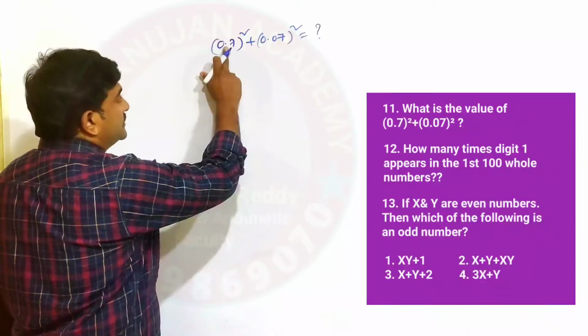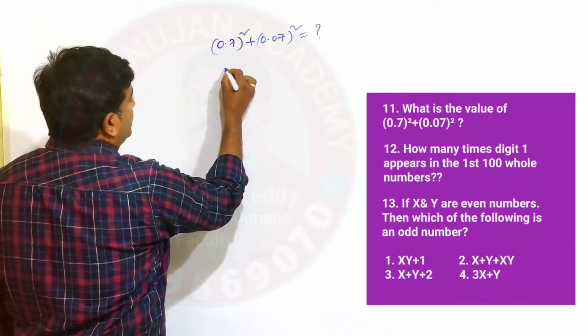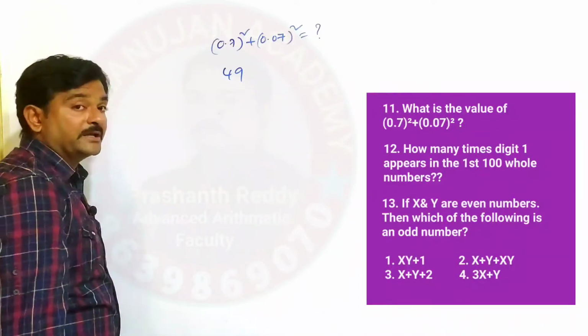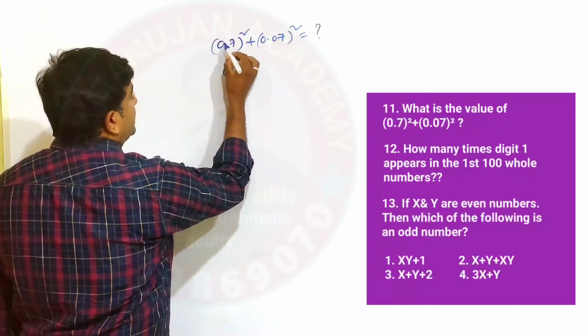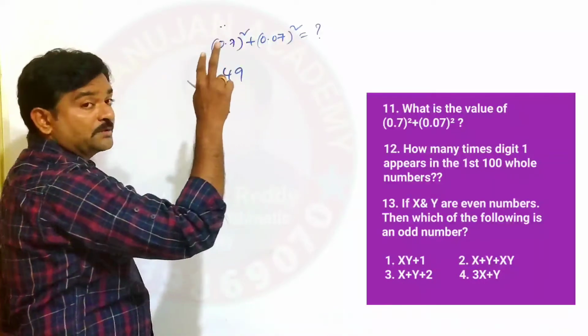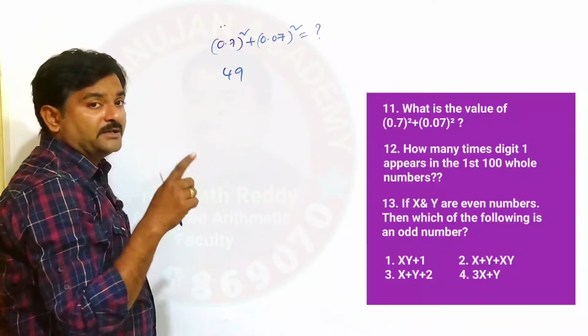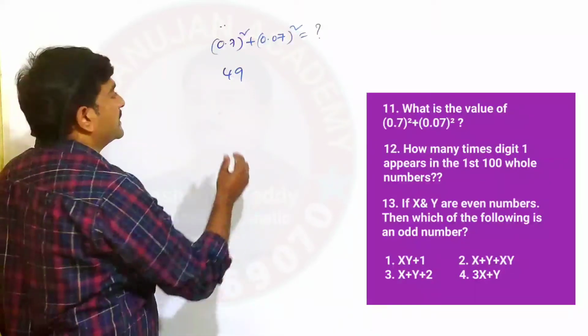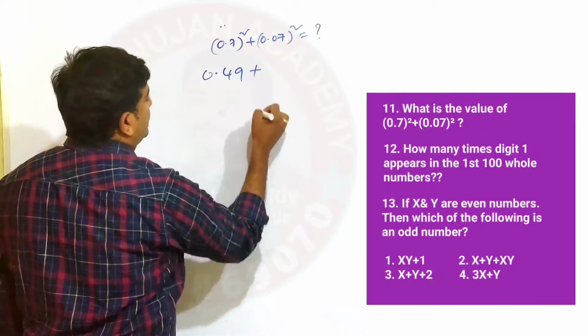Simply assume that there is no decimal point. If there is no decimal point, 7 square in the sense 49. So you have to keep the decimal point after 2 digits, because in 0.7, 0.7, 2 numbers are there. In each and every number, the decimal point is there after 1 digit. That's why you have to keep the decimal point after 2 digits.